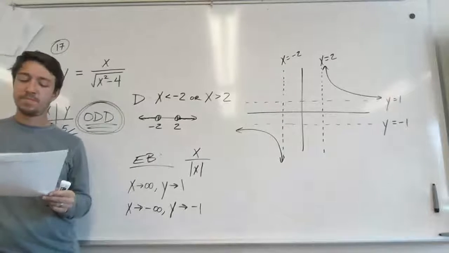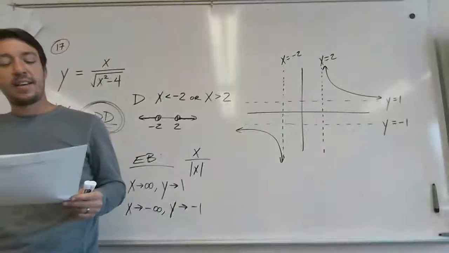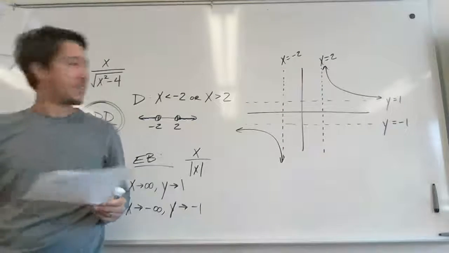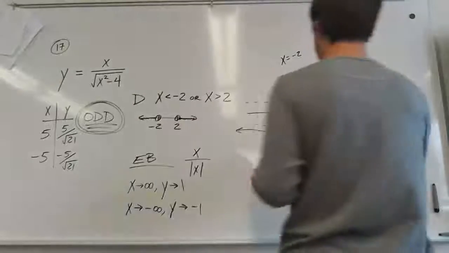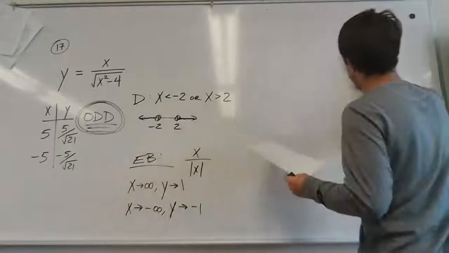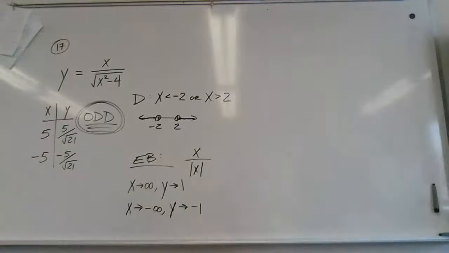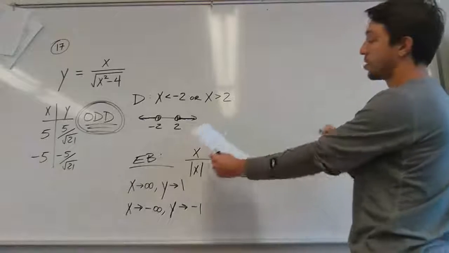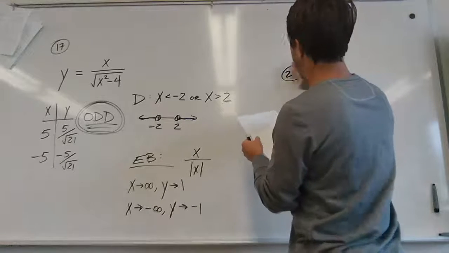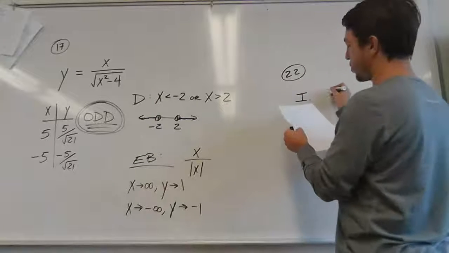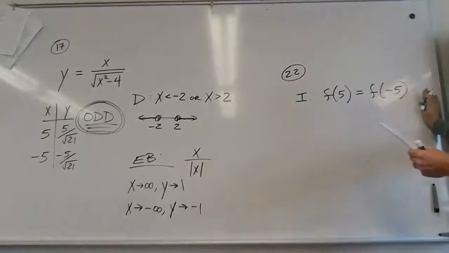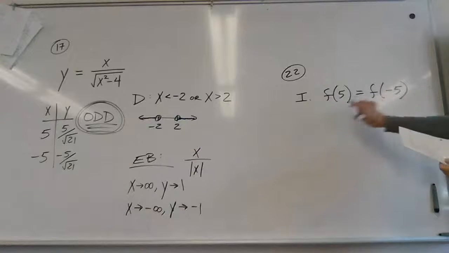If f is an even function, is it true that f of x is equal to f of -x for all x? What is for all x? For every x value you can come up with. So on 22, choice I is basically saying something like, is it true that f of 5 is equal to f of -5? Yes. For an even function, that would be true, right? Plugging in 5 and -5 would give the same value.